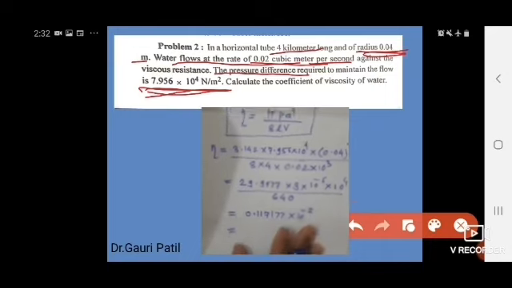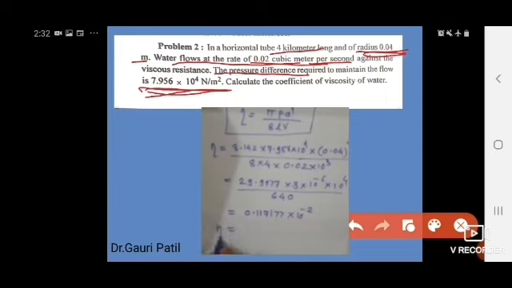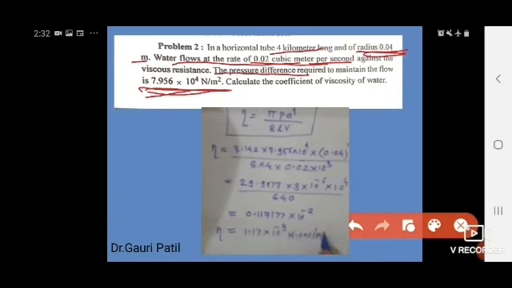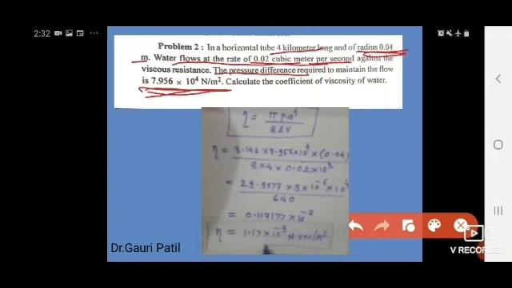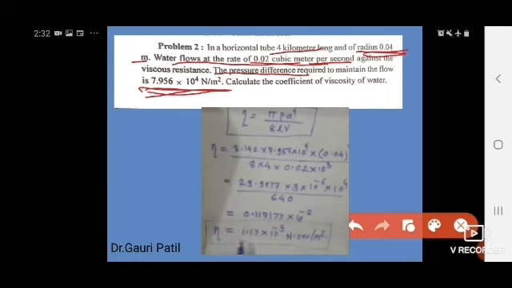So we can write this like eta is equal to 1.17 into 10 raised to minus 3 Newton second per meter square. So dear student, we have to calculate the coefficient of viscosity of water, and here we get the coefficient of viscosity of water, which is 1.17 into 10 raised to minus 3 Newton second per meter square.